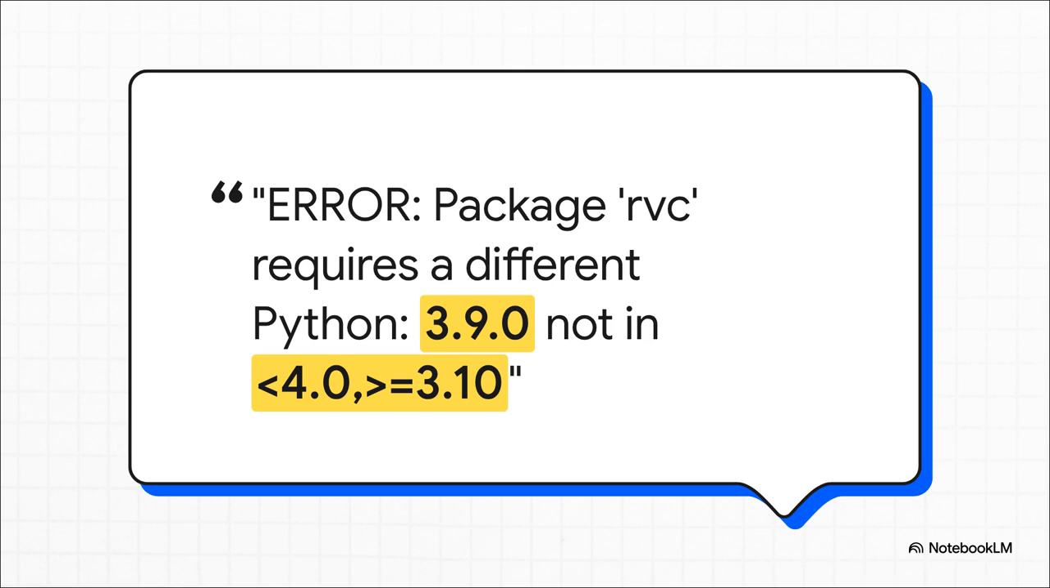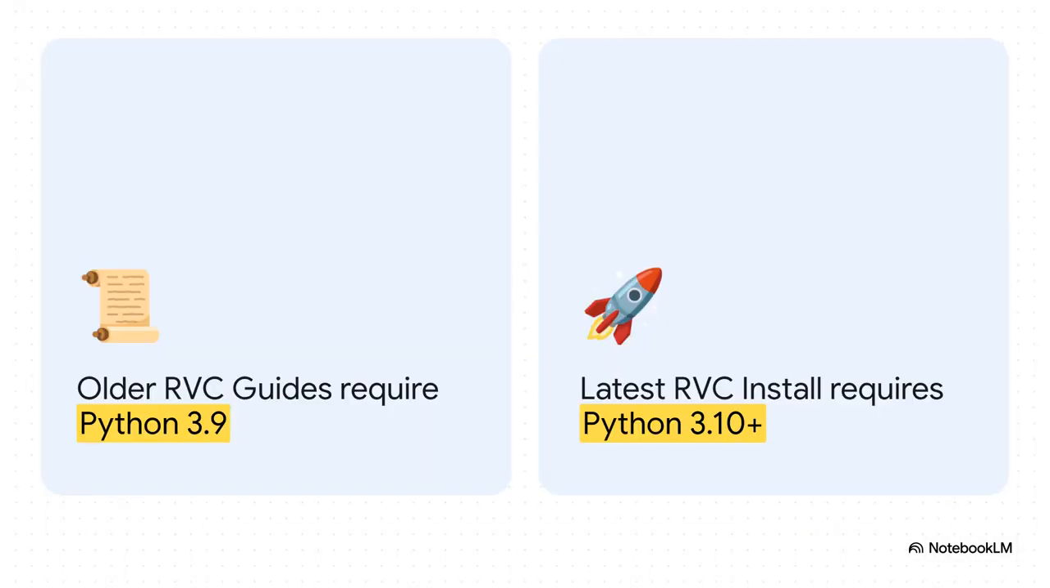It's the ultimate version ping pong. And this, right here, is the version trap. Quiz was caught between 2 different worlds. The older guides they were following were all built for Python 3.9, but the software itself, the most up-to-date version, had moved on. It now required Python 3.10 or higher. By following an outdated map, they ended up completely lost.